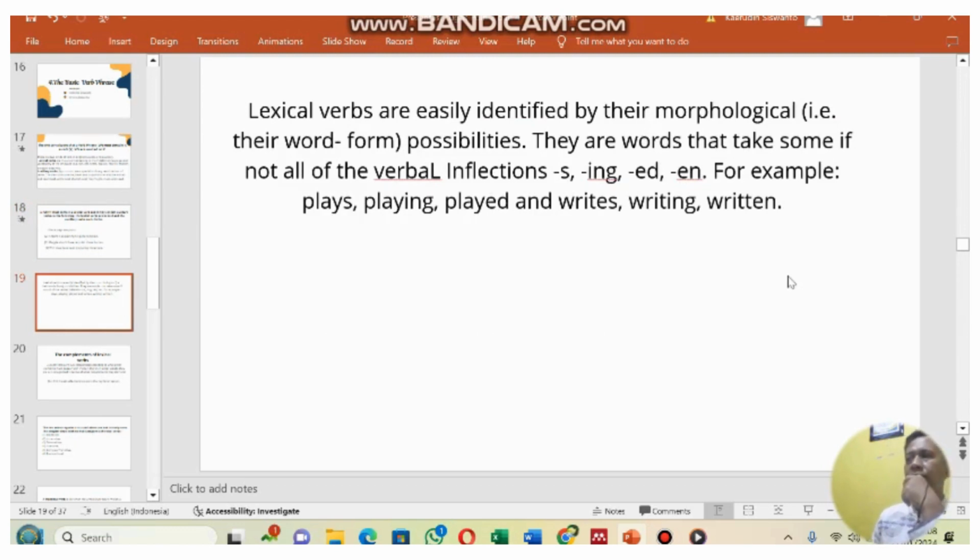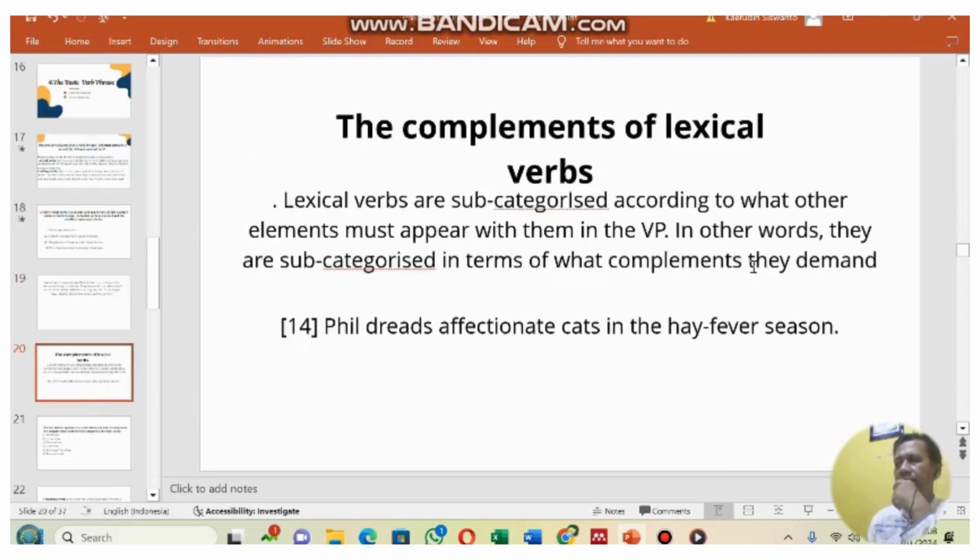Lexical verbs are easily identified by their morphological and their word form possibilities. They are words that take some, if not all, of the verbal inflections, for example, plays, playing, played, and writes, writing, written.